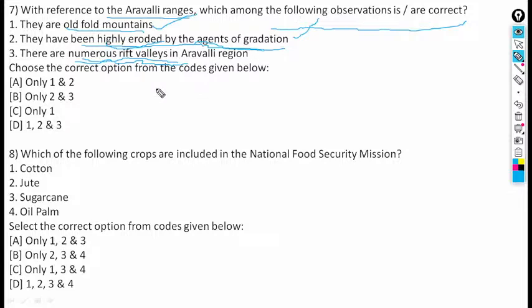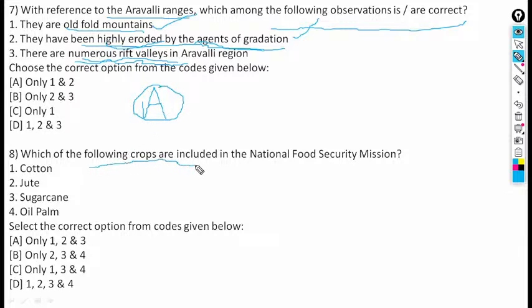There are numerous rift valleys in the Aravalli region. No, it is not correct. Aravalli is a fold mountain and there are no rift valleys in the Aravalli region. So the answer is A. Only 1 and 2 is correct.